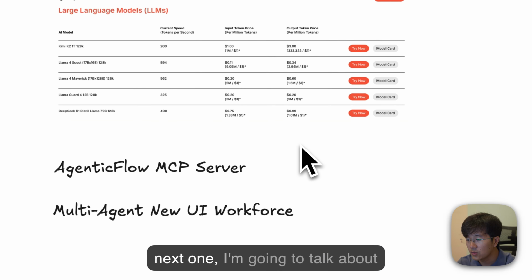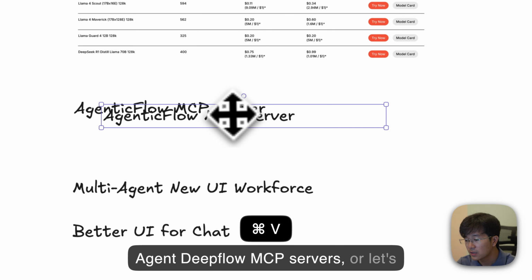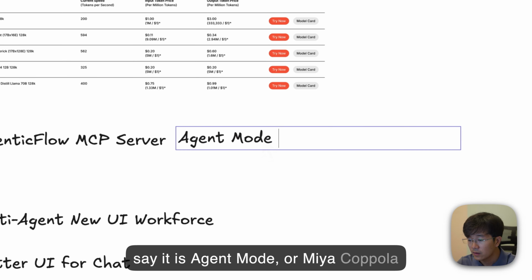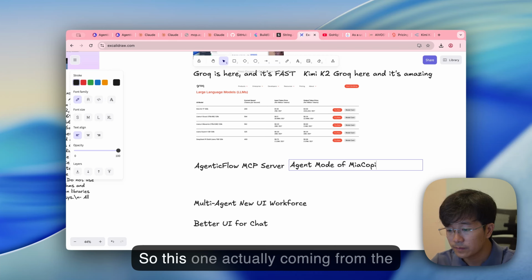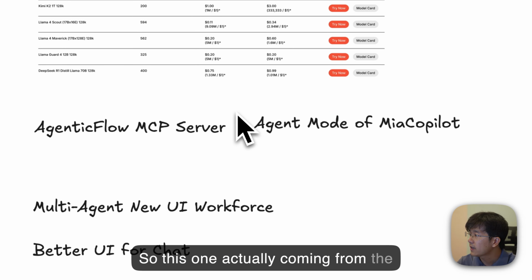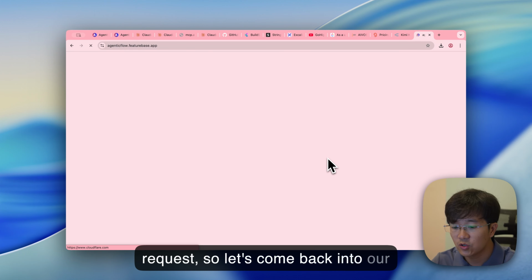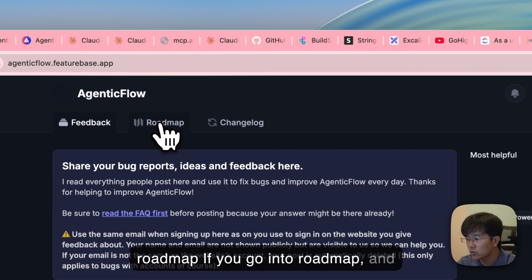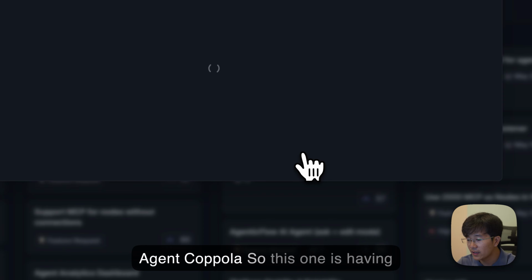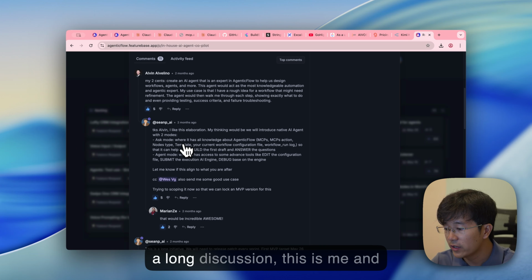All right, next one, I'm going to talk about AgenticFlow MCP servers, or let's say agent mode for Mia Copilot. This one actually comes from a request. So let's come back to our roadmap. Here you go into the roadmap, and you will see that there is an in-house agent copilot. This one has a long discussion, between us and Alvin.